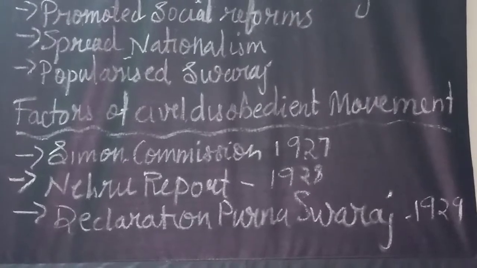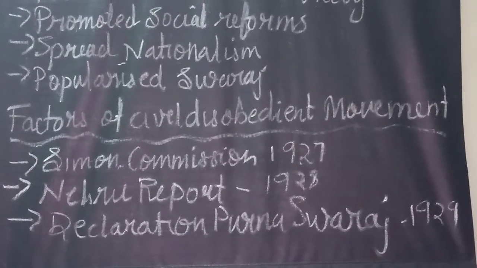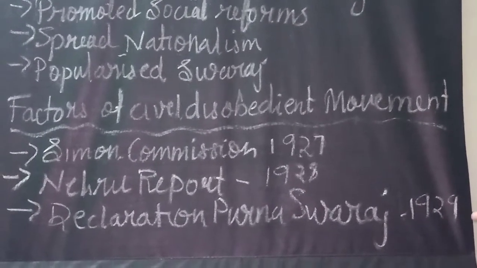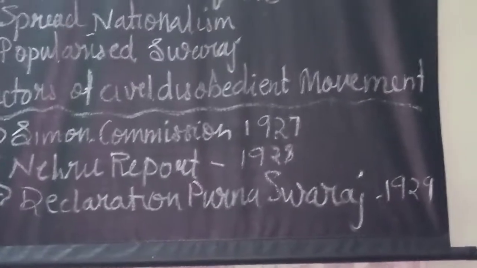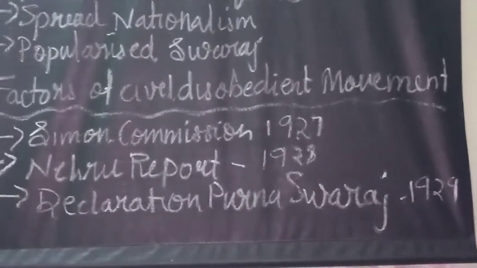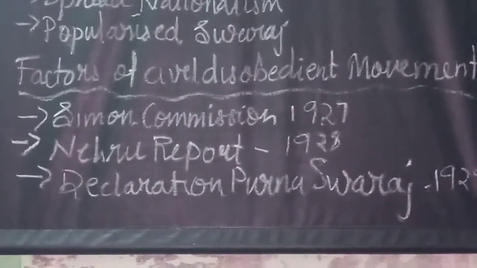Okay. So what are the various circumstances that led to the beginning of the civil disobedience movement? The first one: the Simon Commission. What is this Simon Commission? In November 1927, the British government appointed a statutory commission.